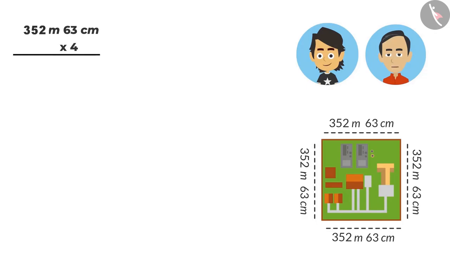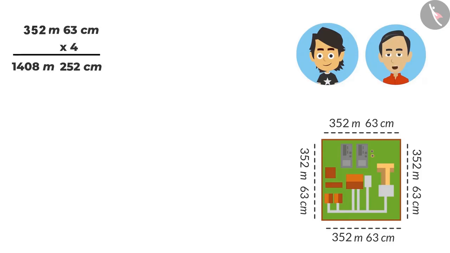Very good. See what comes after multiplying? 63 multiplied by 4 will give 252 centimeters. All right. And multiplying 4 into 352 meters will be 1408 meters. This means that the boundary of your office is 1408 meters and 252 centimeters. According to calculations, what you have said is correct, Ayushman.